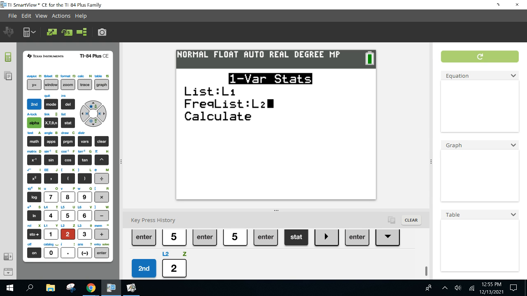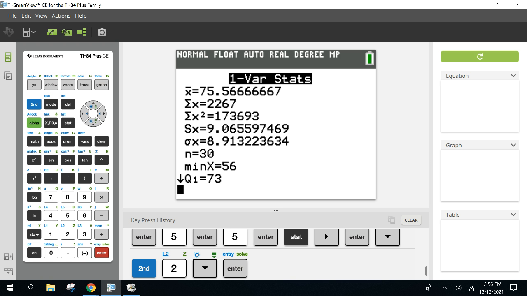Now, stop. If you're about to do a problem on the assignment in a couple minutes and you only use 1 list, that's got to get deleted out of there. So make sure you clear it out of there. You have to tell the calculator how many lists you're in, whether it's 1 or both of them. Okay? And then go ahead, calculate, and you'll see the same screen we've had up before, just with new numbers.